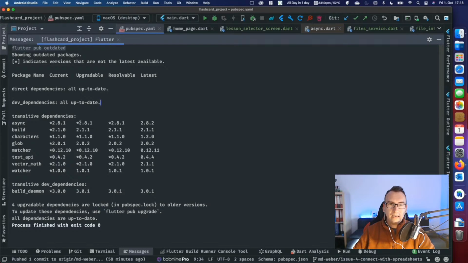And then you can see the first one is the package version you are on. The second one is where you can upgrade to without any breaking changes. The third one is where it is resolvable, so that can be done by itself. And the last one is the latest version. So what you can then try is to upgrade some of them to the latest dependency version and check, is it still possible?